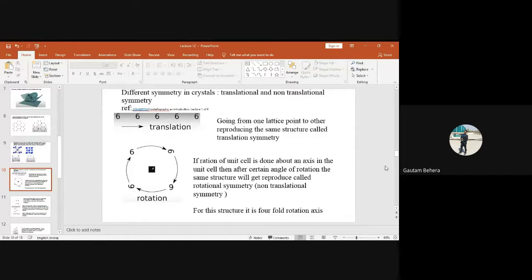But how does this fold occur? Fold, you did not understand my question. My question was, fold means how many times you can rotate it, because we have to rotate the object finally by 360 degrees. Maximum rotation will be 360 degrees, because as I told, you take any irregular object, rotate it by 360 degrees, it will come into self coincidence, and you can reproduce the structure.